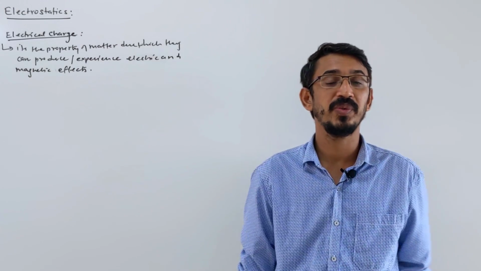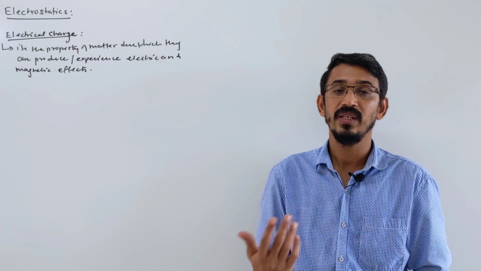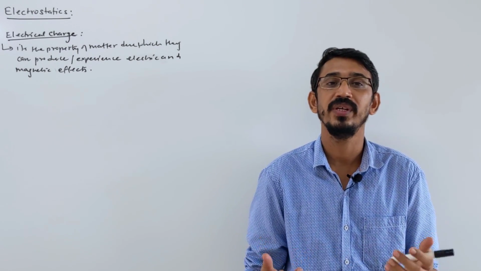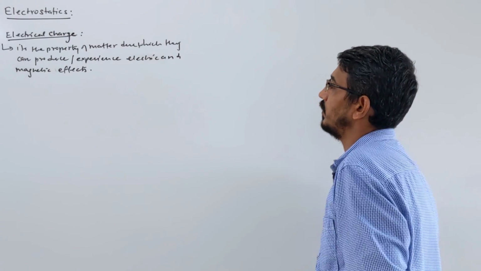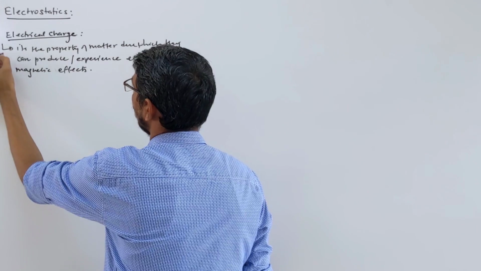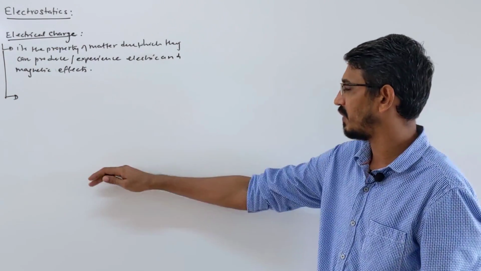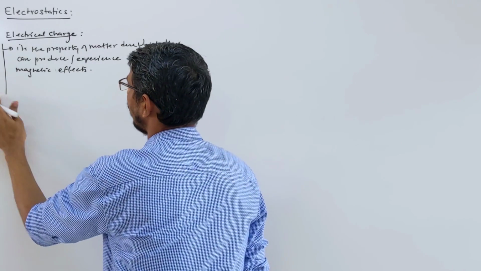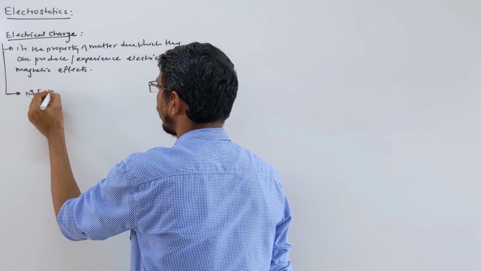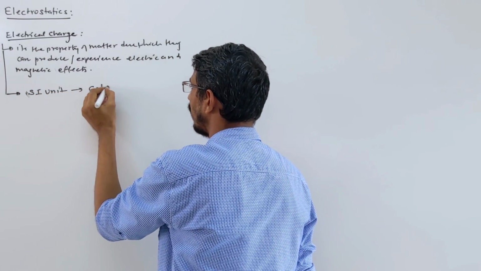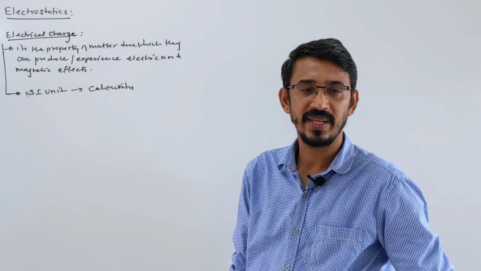So the property of matter due to which that matter either produces some electric or magnetic properties, or effects you can say, or experiences them in the same way. Okay, let's talk about the basics. What type of quantity this is, I will write separately. Let's talk about units first. The SI unit, everybody knows, is very common. You write it in coulombs. The coulomb is your SI unit, and we represent it by a capital C symbol.